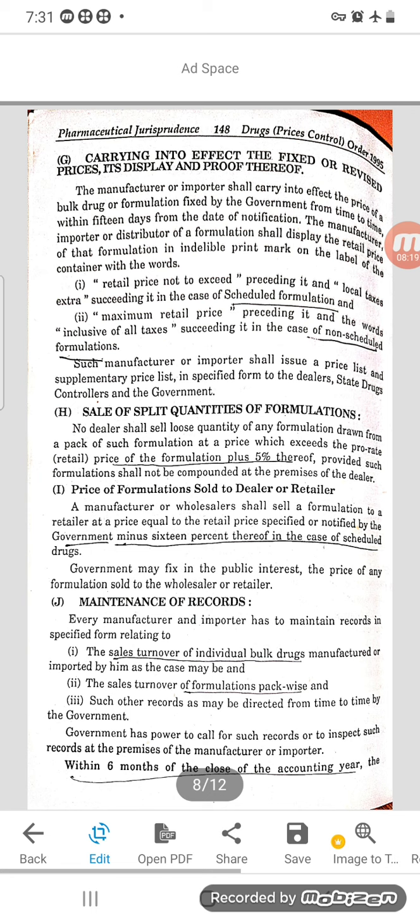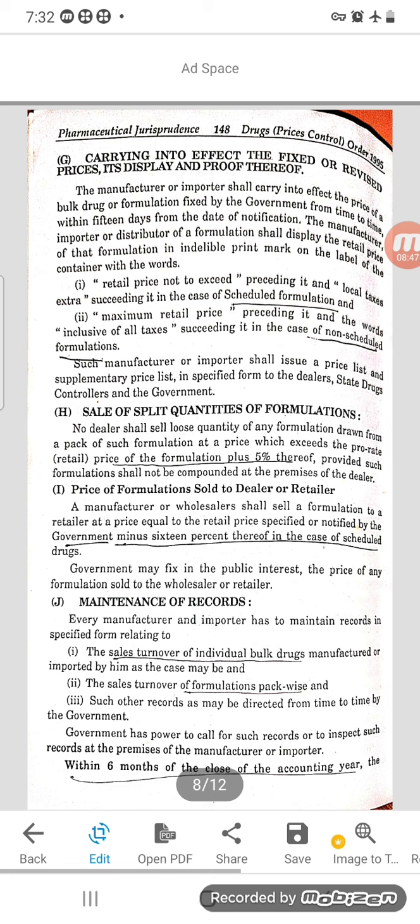Such manufacturer or importer shall issue a price list and supplementary price list in the specified form to the dealers, state drug controller and government. So the manufacturer should provide the MRP price list and the supplementary price list, means if any revised price list is there, that should be given to the dealer, state drug controller and the government.